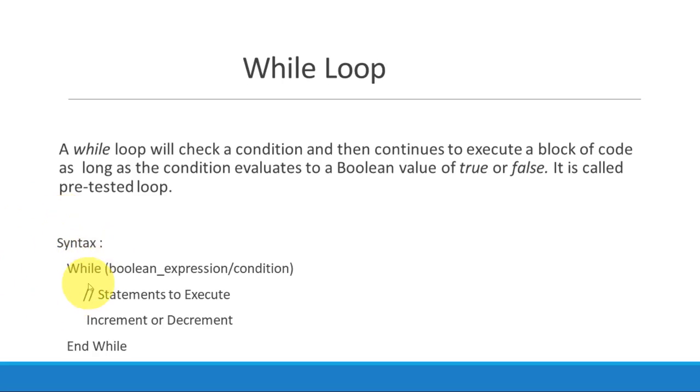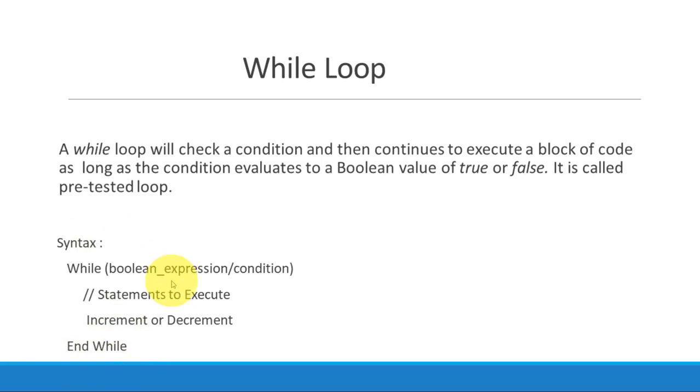See the syntax: While Boolean expression or condition, for example a is less than 10 or age is less than or equal to 18, then the statements to execute. If the condition is true, these statements will get executed. Then we will increment the value and End While.